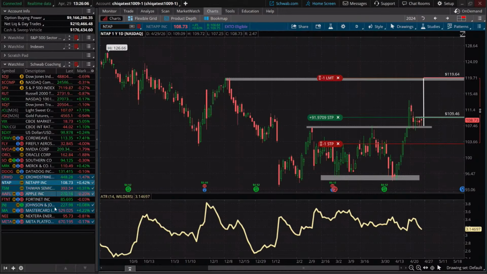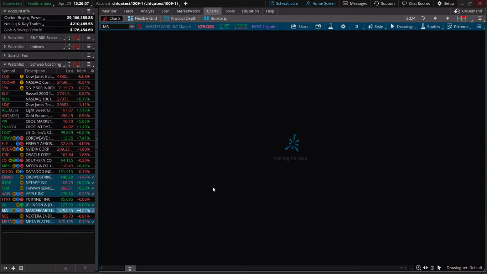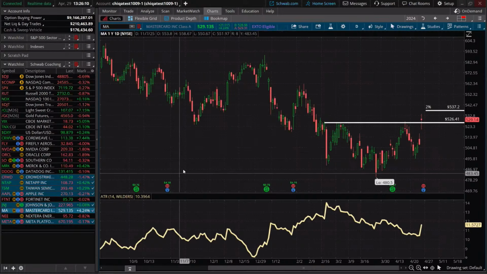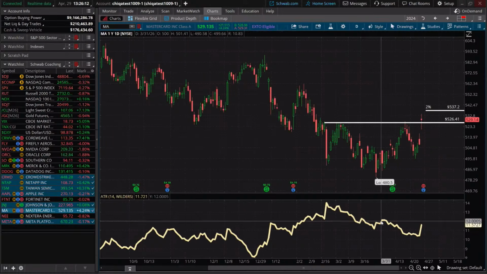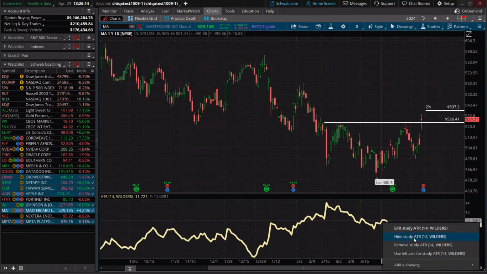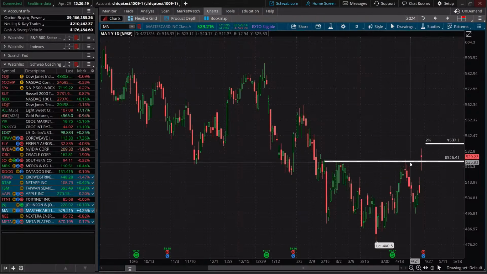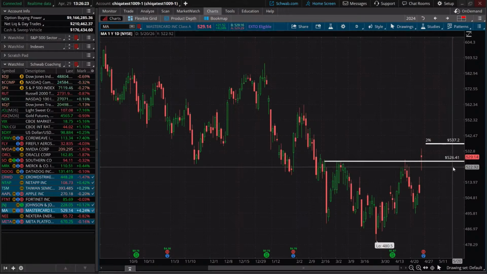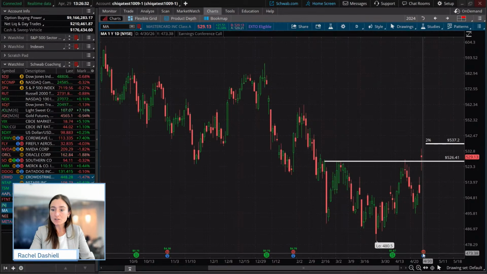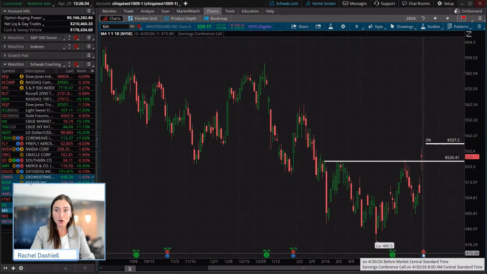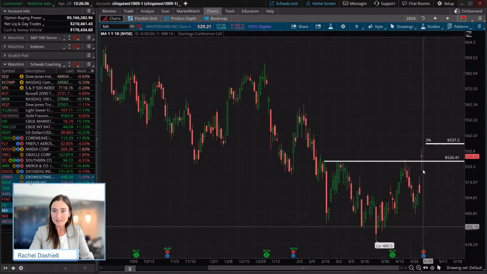So a couple different ones that we have. MasterCard is one that has been forming this possible inverse head and shoulders pattern. So, very clear horizontal neckline support, well, I guess new support, old resistance, right around 526.41. And this is heading into earnings, which is tomorrow before the market.